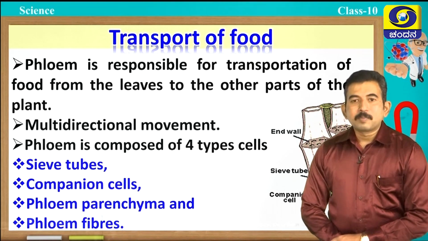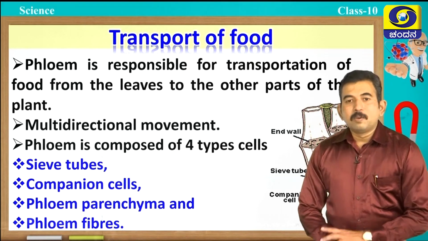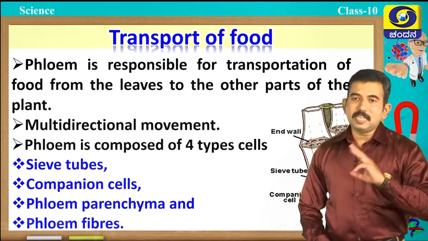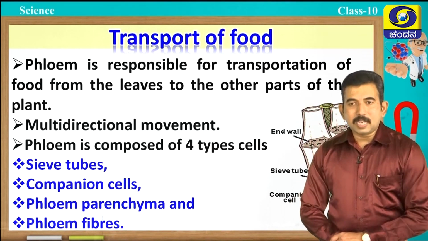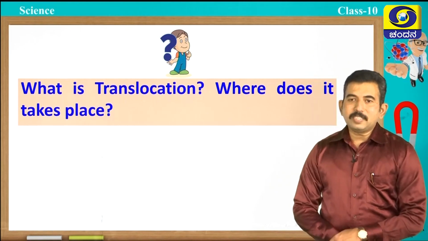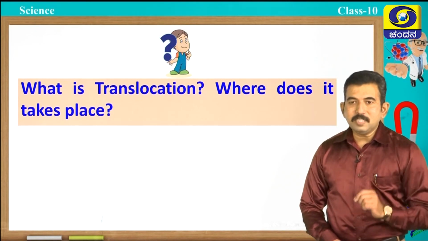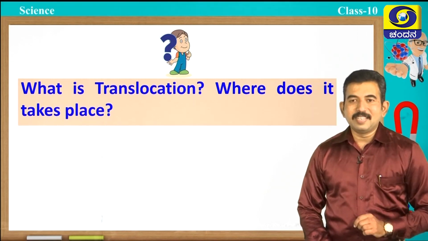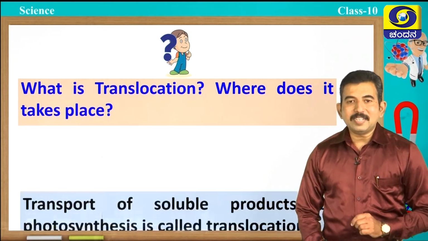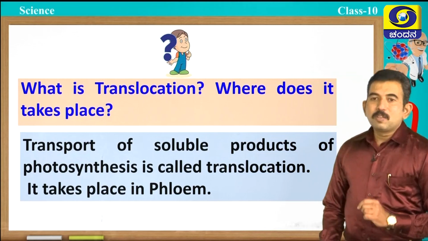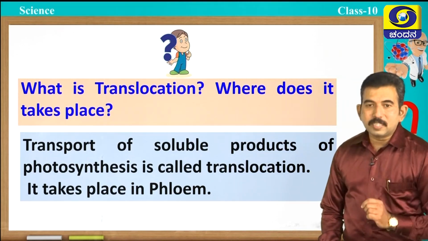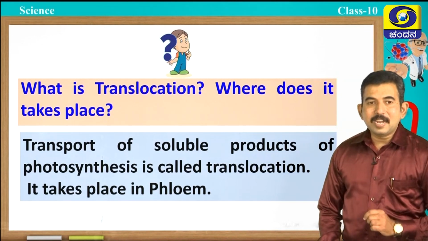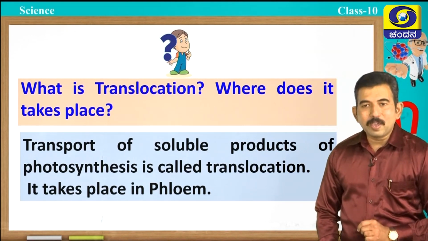Remember students, in phloem cells only phloem fiber is a non-living one, remaining 3 are living type of cells. Students, can you tell me the answer for this? What is translocation? Where does it take place? Yes, you are right. Transport of soluble products of photosynthesis is called translocation, and it takes place in phloem.